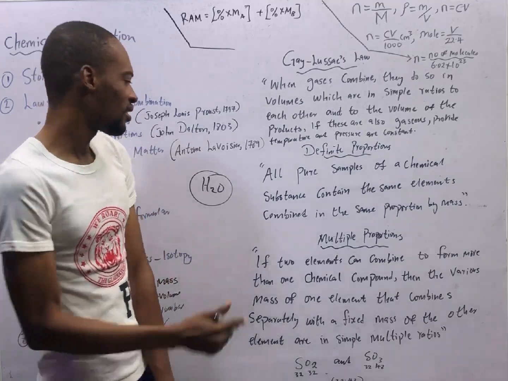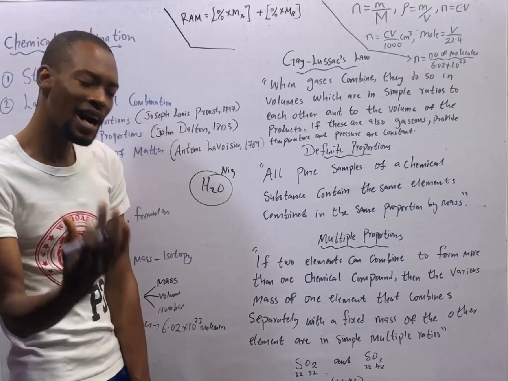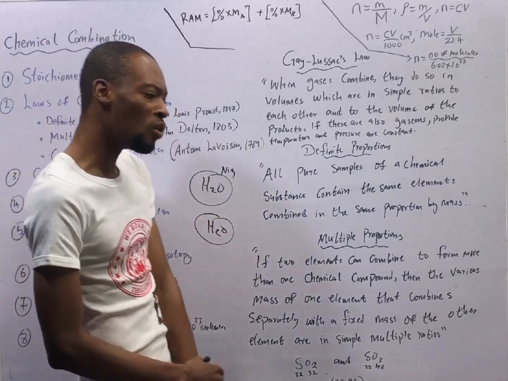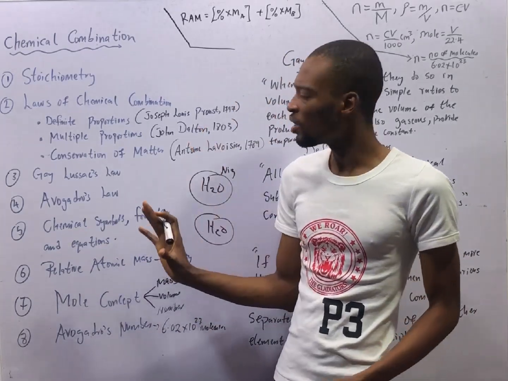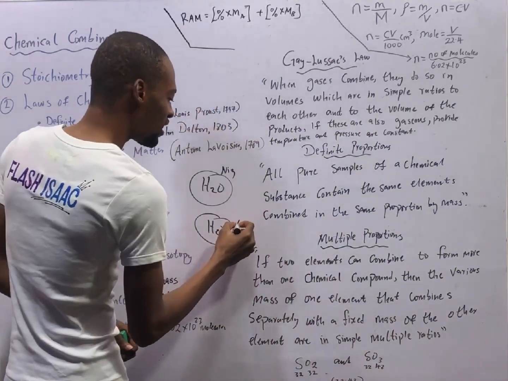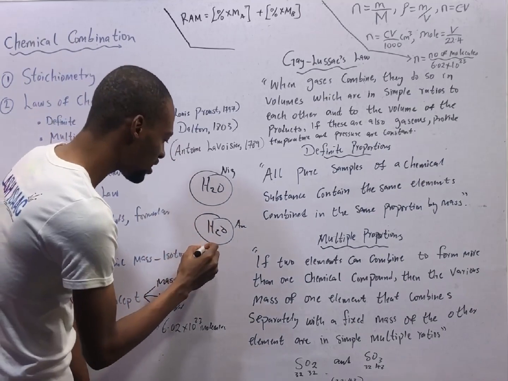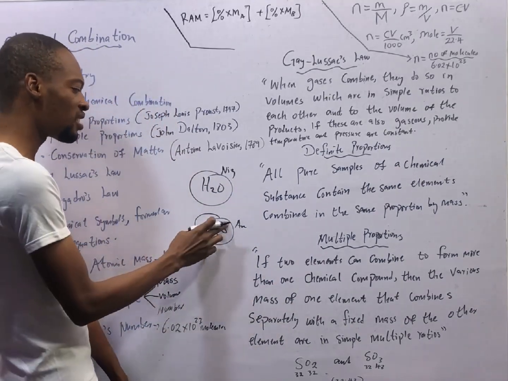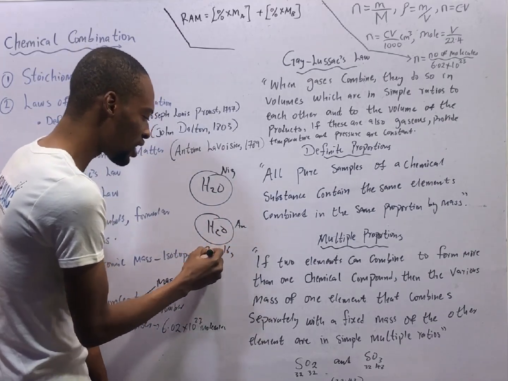In Nigeria, this is water. In America, this is still water. So anywhere you go, water contains H2 and O in the same proportion by mass. If you analyze water in America, you will see that the mass of hydrogen in water is 2 grams, and the mass of oxygen in water is 16 grams.